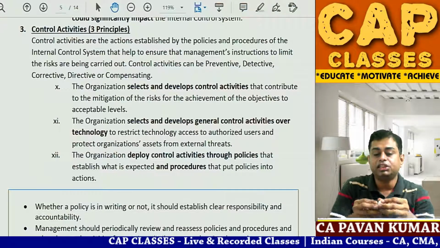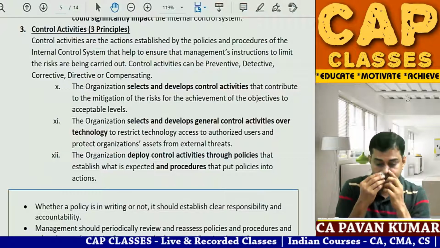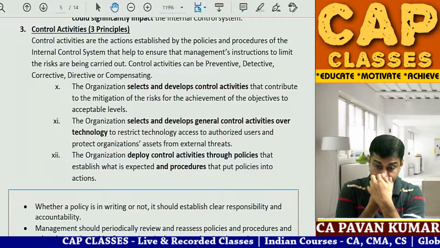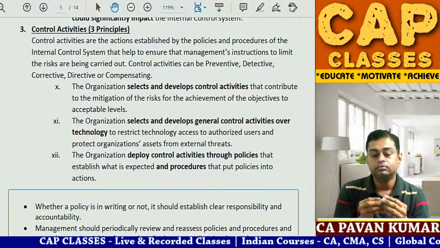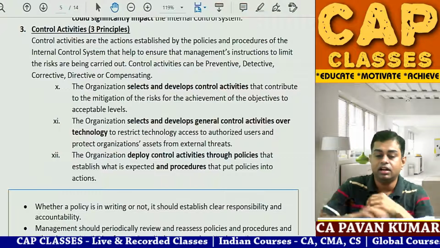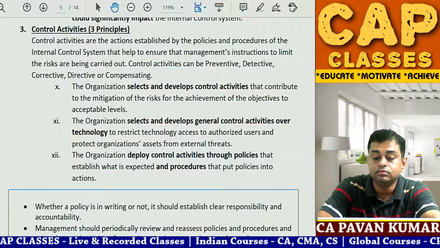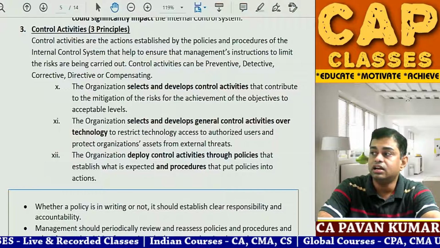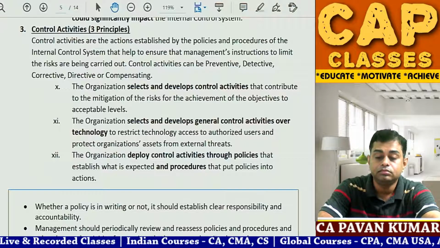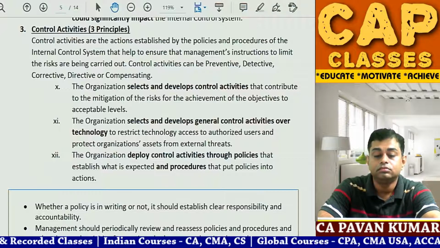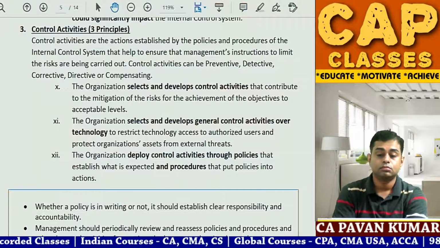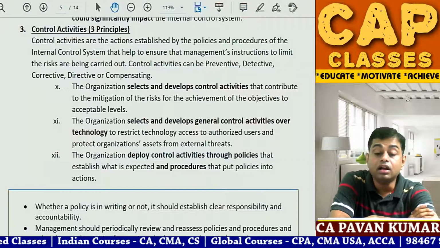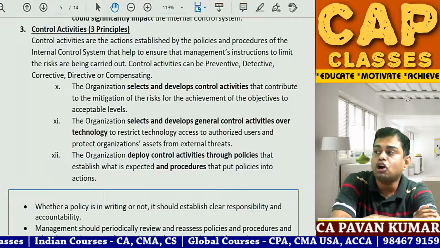The organization selects and develops general controls over technology.